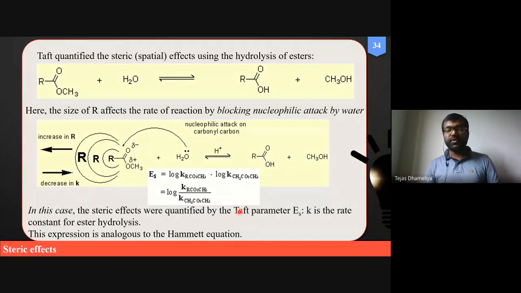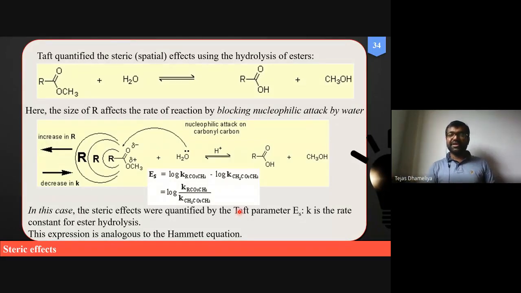So these are the two constants. One is called Hammett's substituent constant, and the other is the Taft steric constant. Hammett worked on the electron withdrawing and electron donating capacity of a functional group, and Taft worked on the steric effect of bulky functional groups on the rate of hydrolysis.